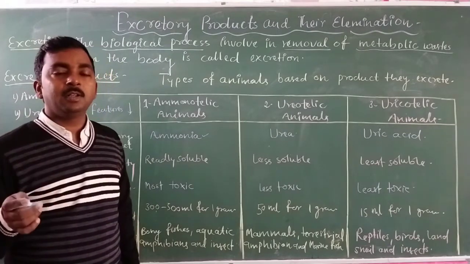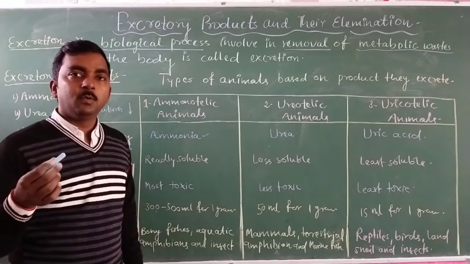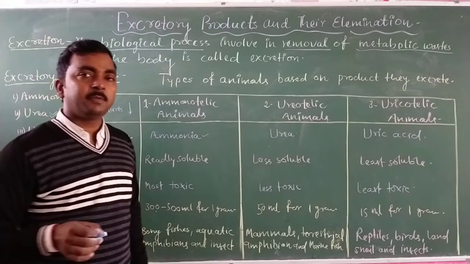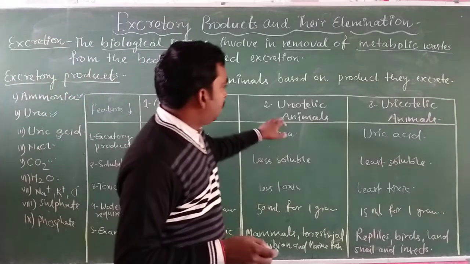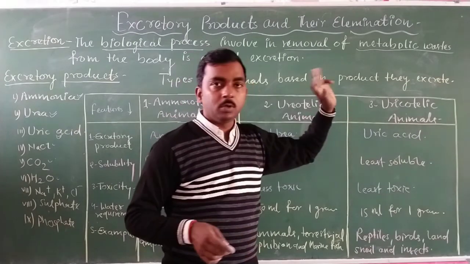But not all terrestrial animals are adapted to remove ammonia directly from the body. Terrestrial animals can be divided into two categories, ureotelic and uricotelic.